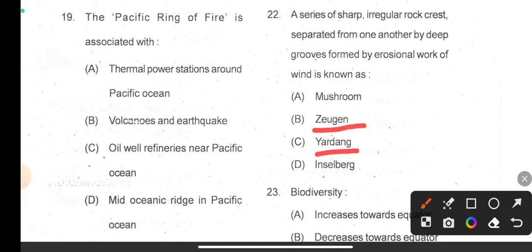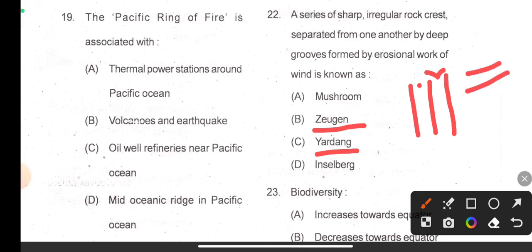So basically yardang forms when there is placement of soft and hard rock beds alternatively in a vertical direction, and zeugen is, I think, horizontal direction. So there is some difference like that in rock structure, and we get two different types of topography, that is zeugen and yardang.